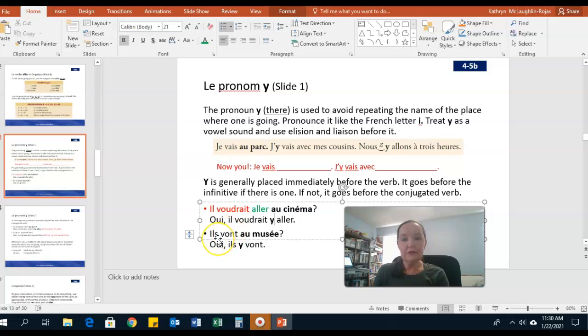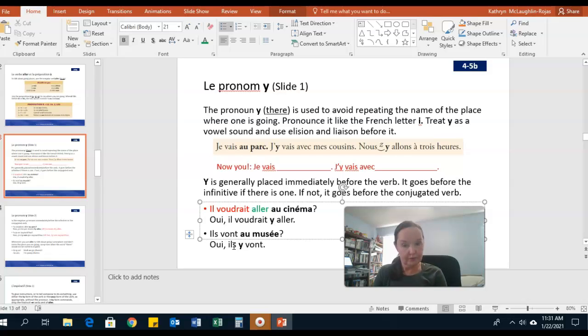Okay. Ils vont au musée. Okay, are they going to the museum? So, oui, ils y vont. Okay, so there's a liaison there, and the S of ils becomes pronounced before the pronoun y.